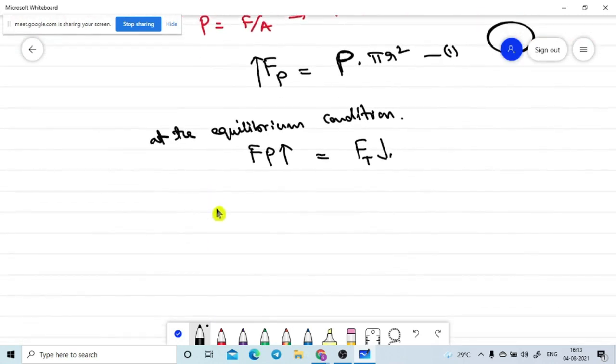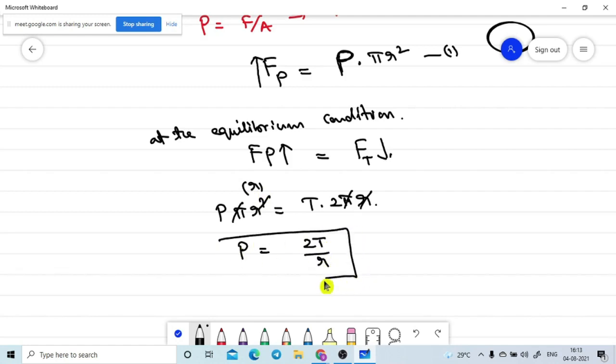Now compare: P into pi r square is equal to T into 2 pi r. One r cancels and pi cancels, so one r remains. So P is equal to 2T by small r. This is the excess pressure inside the liquid drop.